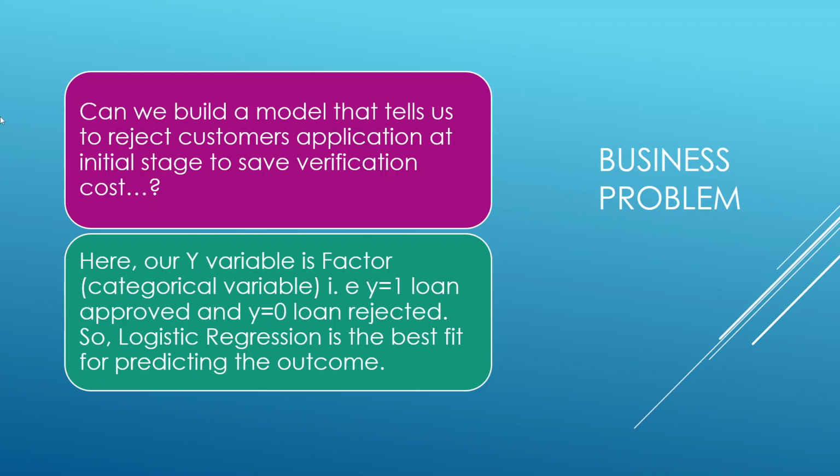Now, what is the actual business problem? As I said, the cost of the whole process is 8,000. So, can we build a model which can give us a decision at the initial stage of verification? Here, in our case, the y variable is a factor, or you can say a categorical variable, where y equal to 1 means loan approved and y equal to 0 means it gets rejected. So, when our dependent variable is a factor or a categorical variable, the most suitable fit is logistic regression.